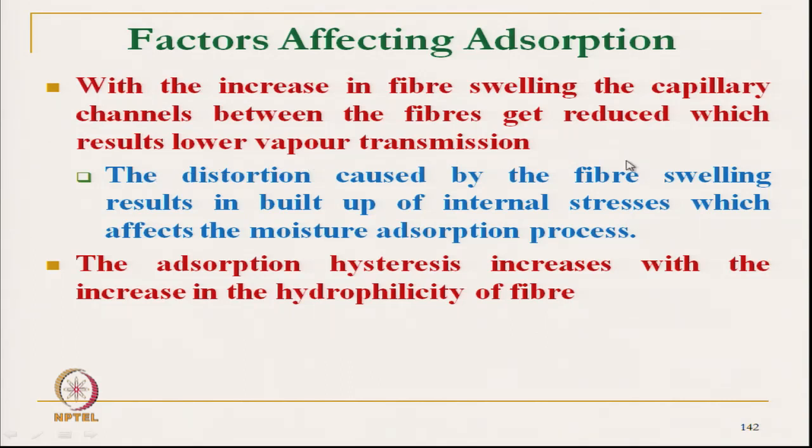That means the pores will get reduced, and that will affect the moisture flow. The distortion caused by the fiber swelling results in a buildup of internal stress, which affects the moisture adsorption process. If the internal pressure is more, the moisture adsorption process will get affected.